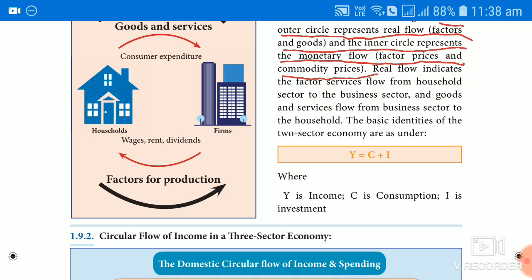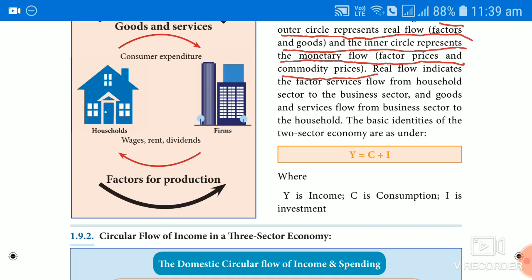In that way, the income in the two sector economy should always equal consumption plus investment. Out of the total income, what they spend for their consumption expenditure should be equal to the investment by the firm. That is why the identity is Y equals C equals I.